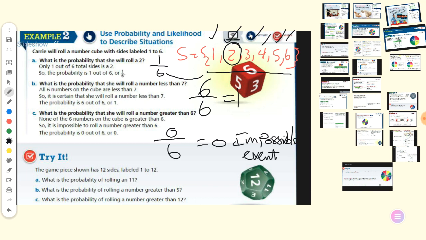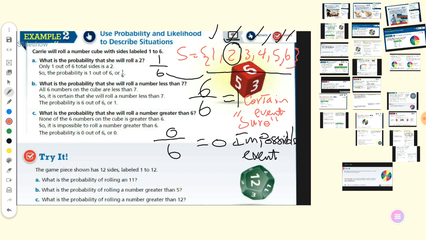And if the result is 1, we call it a certain event. It's sure, or we can say sure event.